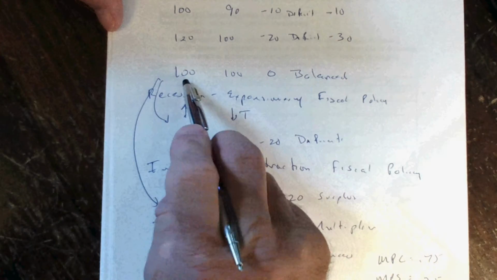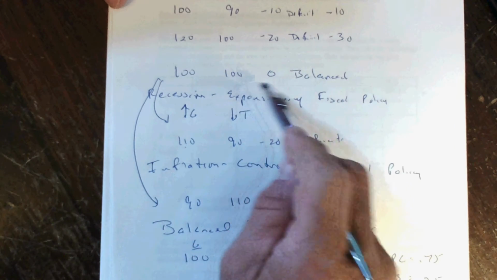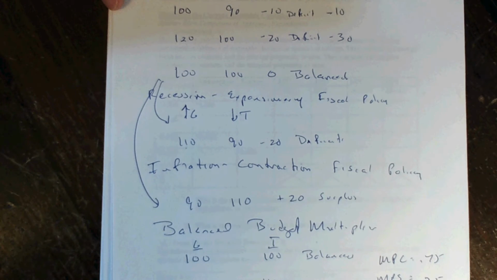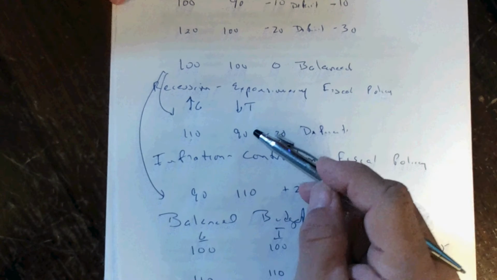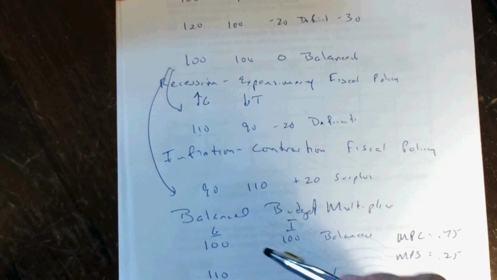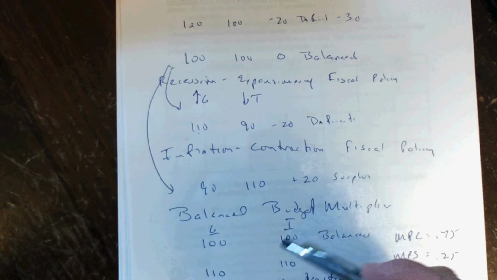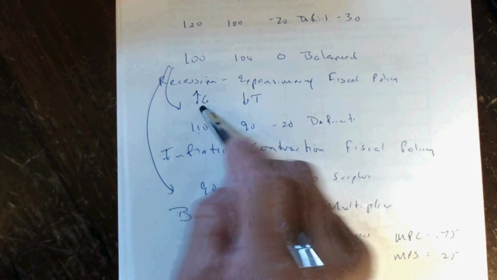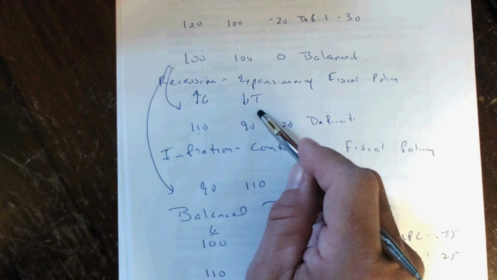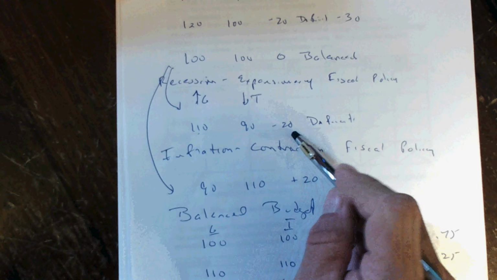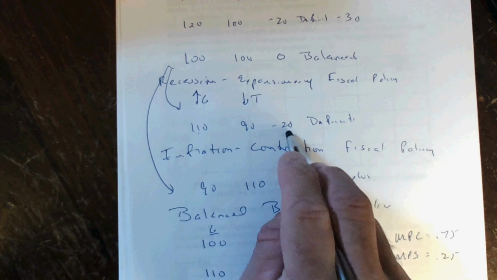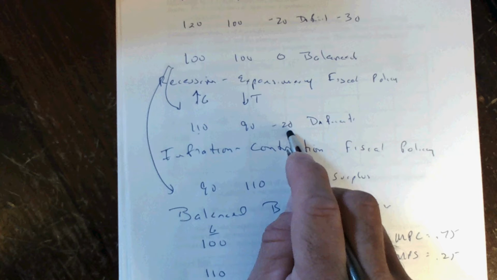A balanced budget is when the government spends 100 and taxes 100. There are some people who feel that the government is irresponsible with its money and is chronically running deficits. So there are some people who propose a balanced budget amendment. Now, the problem with the balanced budget amendment is that if we are trying to use the government's power to restore our economy from, say, recession to full employment, you'd want to either increase government spending or decrease taxes. So from a balanced budget, you would increase government spending to 110 and decrease taxes to 90 and run a deficit. Economists say that it's okay to run a deficit in the short run, as long as when the economy is returned to full employment, you pay it down.